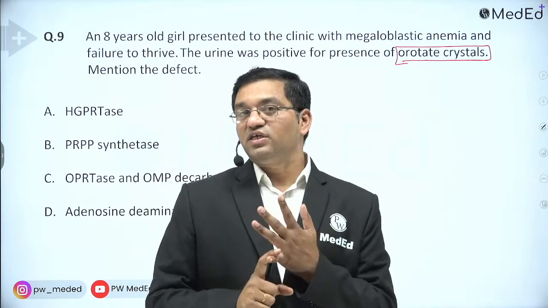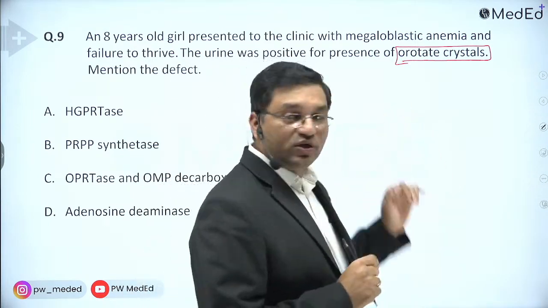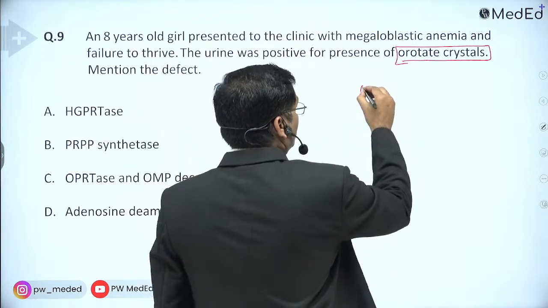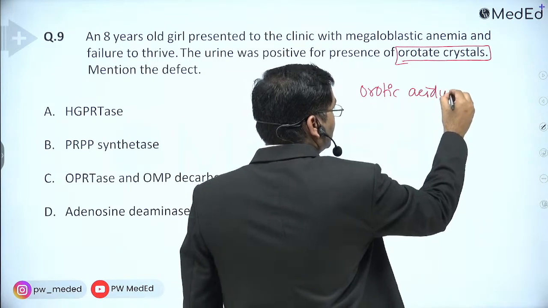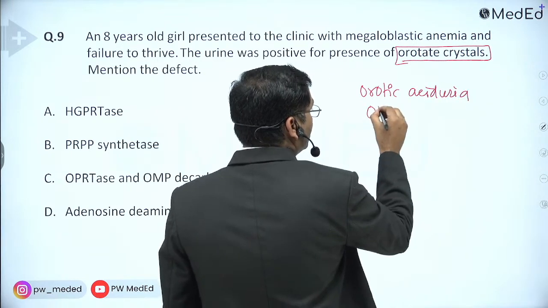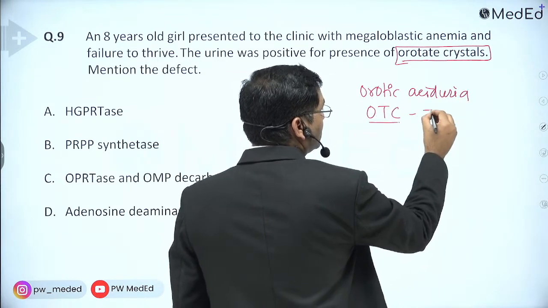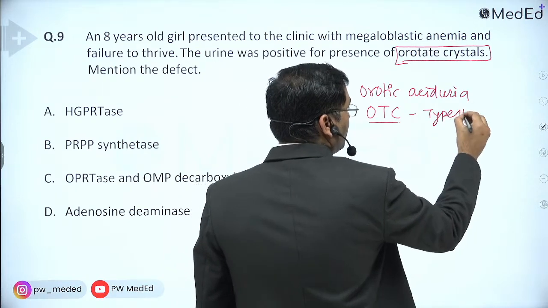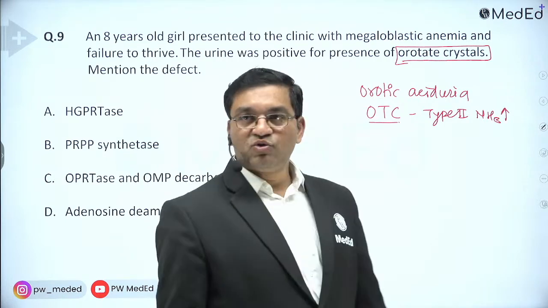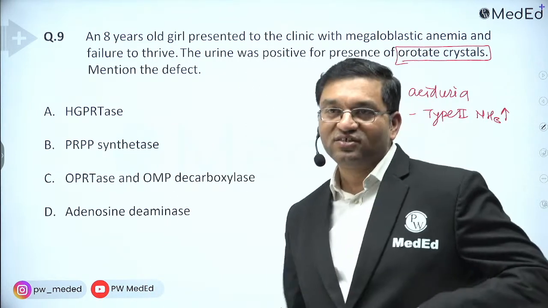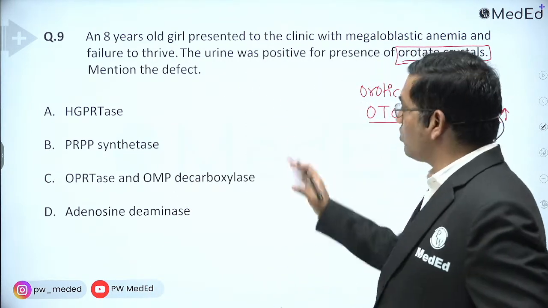The first one is orotic aciduria, and the second one is ornithine transcarbamylase defect, that is type 2 hyperammonemia. First, try to answer this question. It is a case of orotic aciduria.